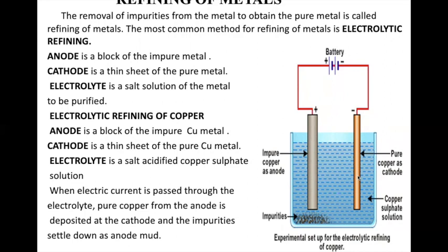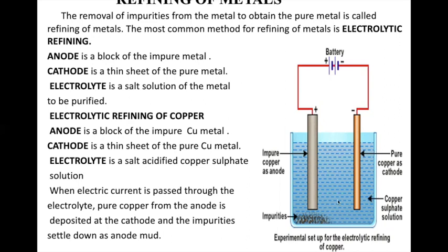The pure copper, that is on the cathode, that is on the negative side of the battery, therefore it is called cathode. And therefore the solution has to be copper sulfate. See, if it is aluminium, the solution has to be aluminium sulfate. So the salt solution should be that of the metal that has to be refined.